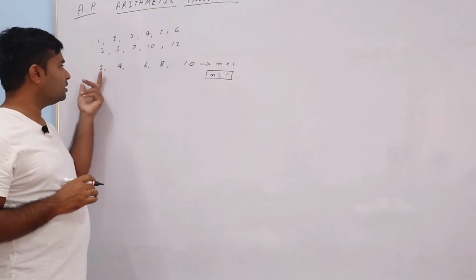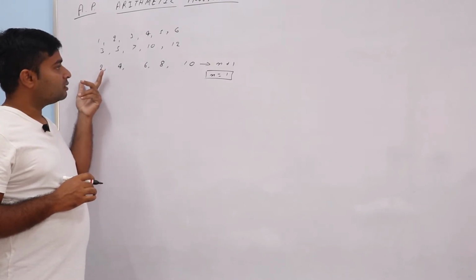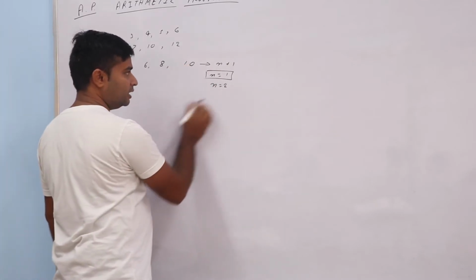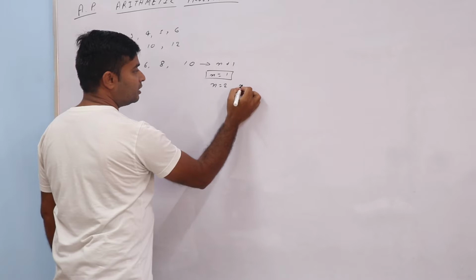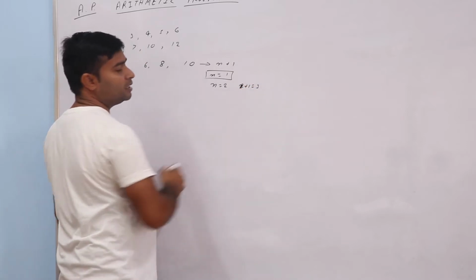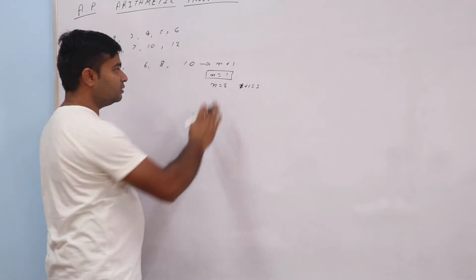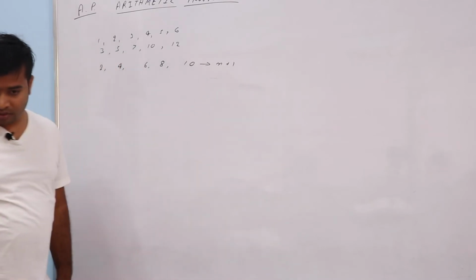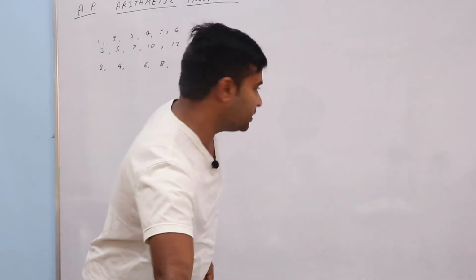Sorry, we can't write it here as n plus 1, because if you take n is equal to 2, then 2 plus 1 is equal to 3. Okay, leave. But it is in the form of some sequence.